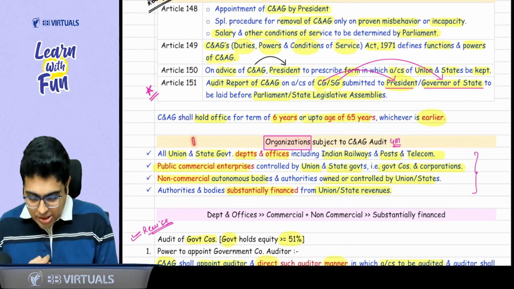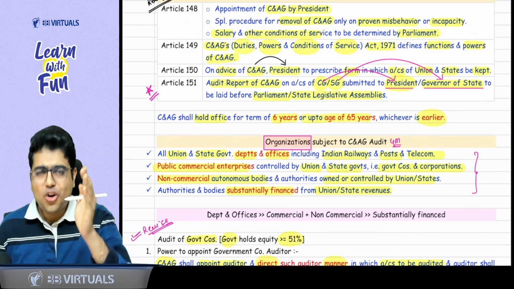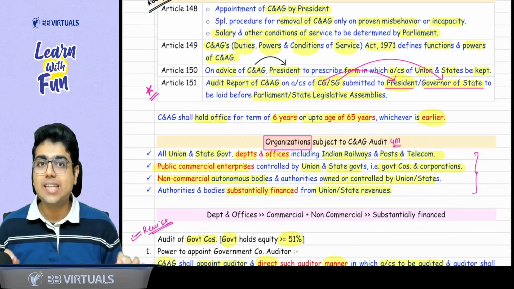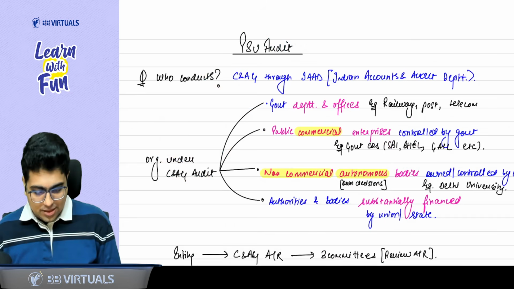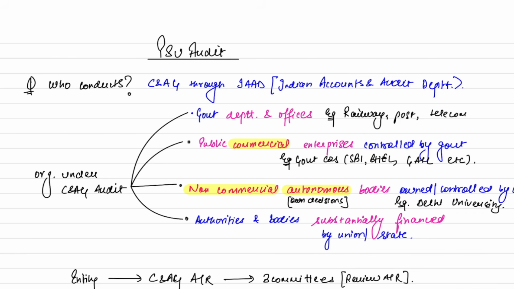Now the first question that can be asked in descriptive form is, what are the different types of organizations subject to C&AG audit? These are the 4 types of organizations. Very easy. Please focus on the board. First are government departments and offices. Examples of departments are the railway department, postal department and telecom department.